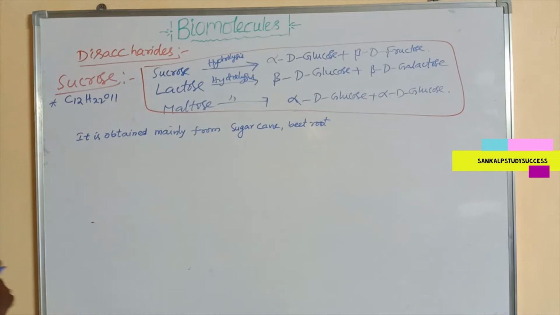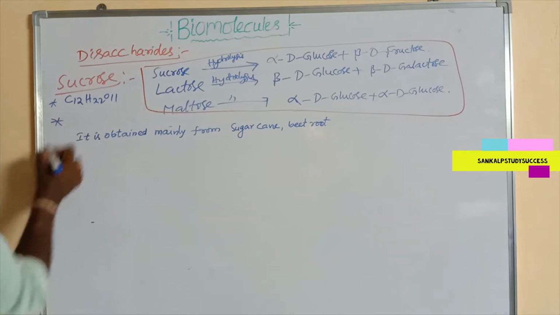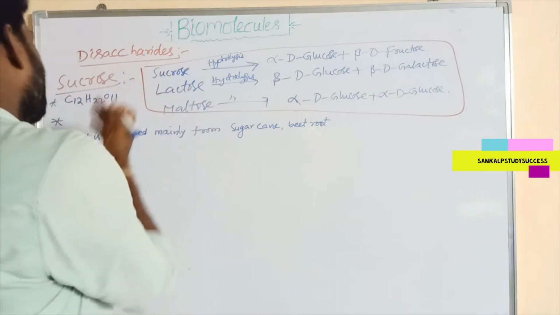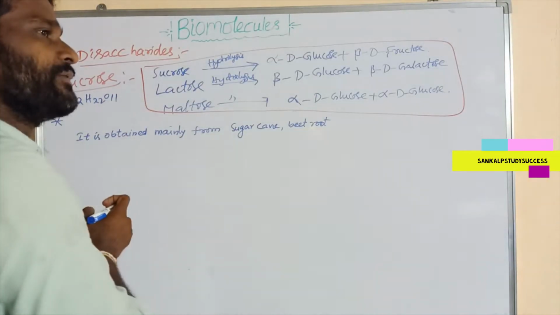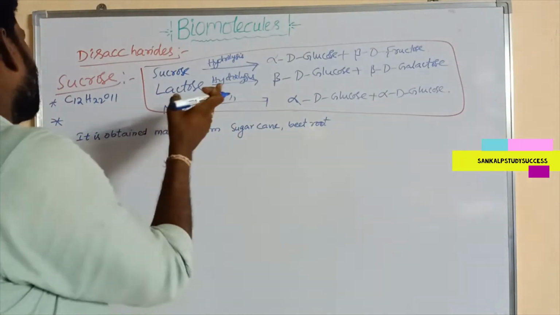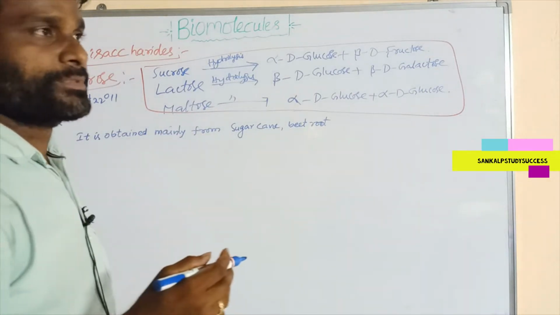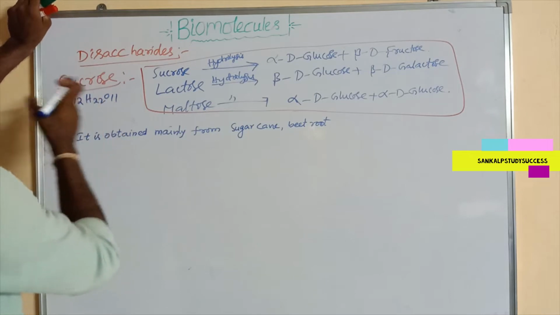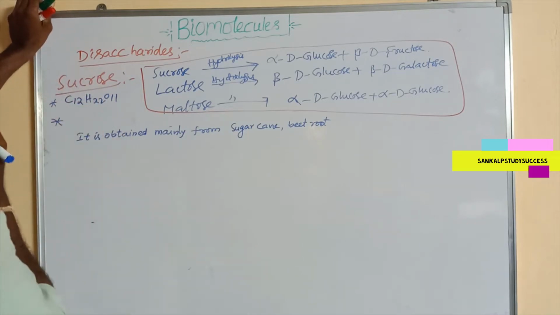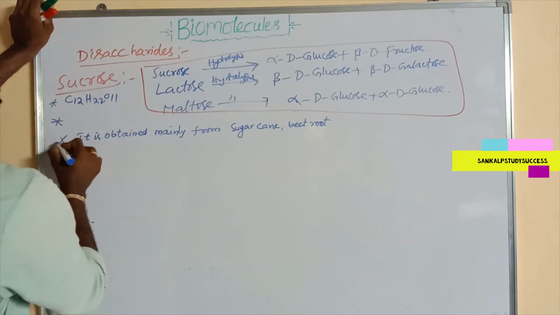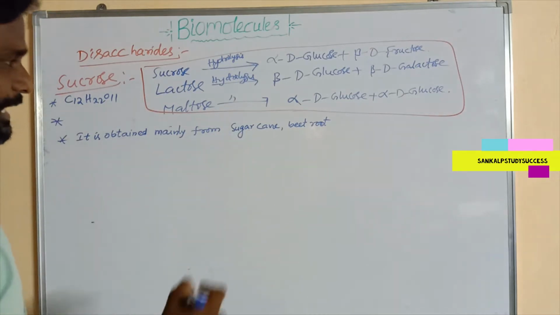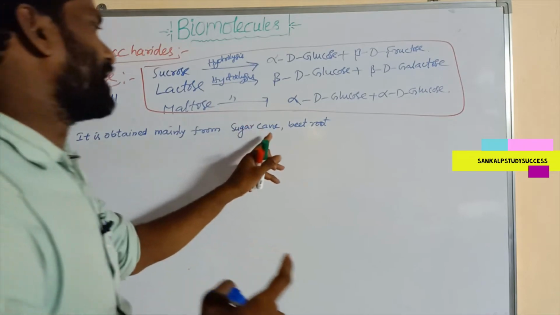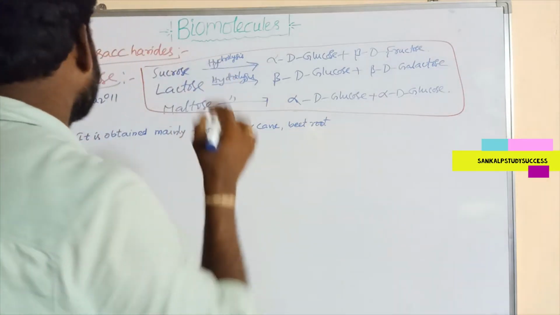Sucrose is the common disaccharide widely present in plants. This is the common carbohydrate, occurring in plants, and it is obtained mainly from sugarcane and beetroot.